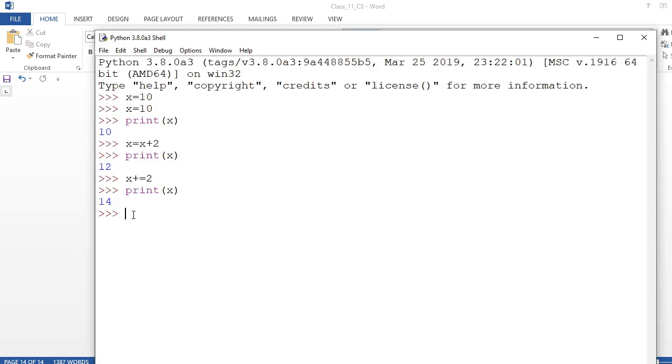So here you check again. I'm going to write here x multiplied equal to 2. So now 14 should be multiplied by 2. I am writing here print x, see here 28. That's okay. So one by one you try out, you find out this assignment operator. This is assignment operator, to assign the right side value to the left side, and in right side whatever be the Python literal, it will be calculated first, understand, and then the value will be assigned to left side.